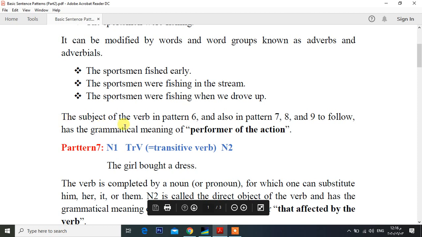The subject of the verb in pattern 6 and also in patterns 7, 8, and 9, which we are going to take later, has the grammatical meaning of performer of the action. So here the subject of those sentences, the sportsman for example, is the performer of the action, which is fishing. So the sportsman does the action of fishing.